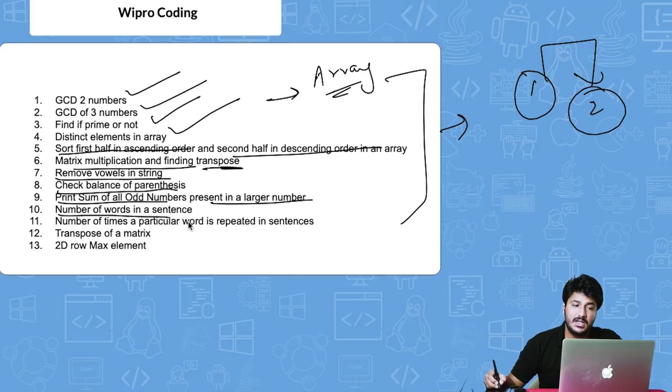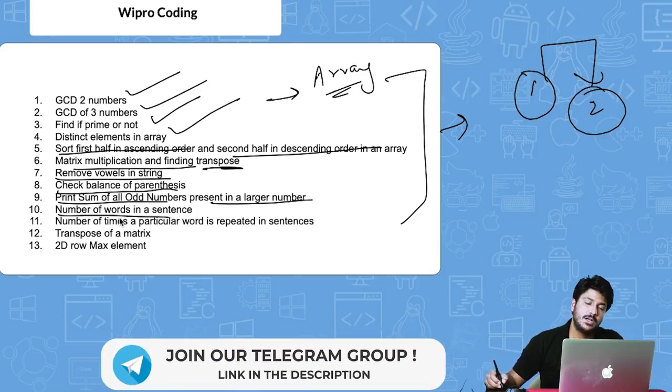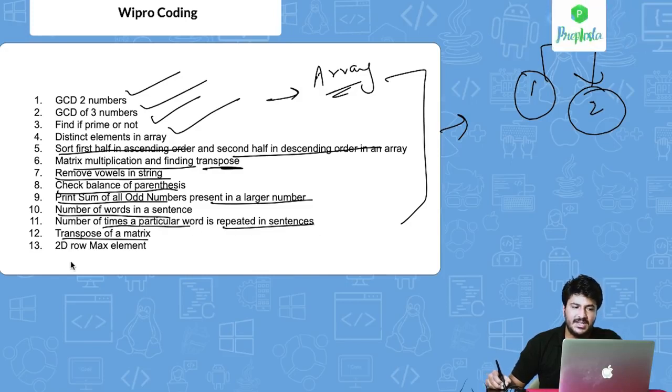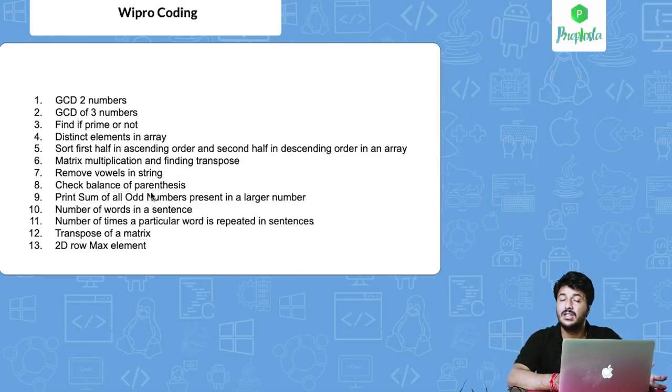Number of words in a particular sentence: they'll give you a particular string and ask you the number of words in it, so you count the number of words. Number of times a particular word is repeated in a sentence, transpose of a matrix, 2D row maximum element. So these are the programs. Apart from that, there are more important programs that we have posted on our Wipro coding page on the Prepinsta website.